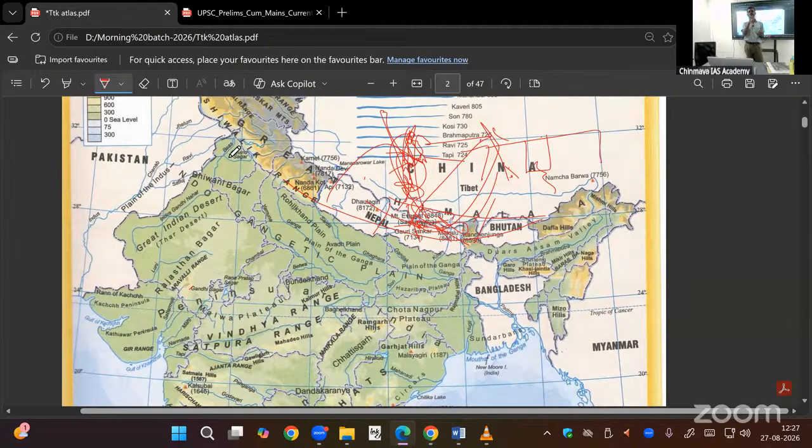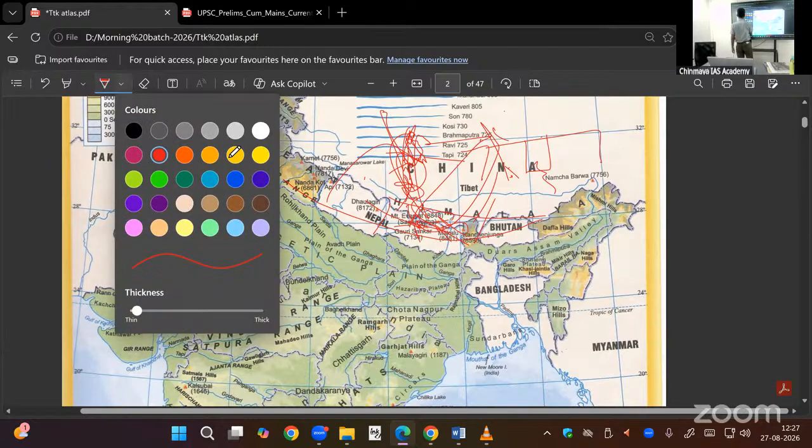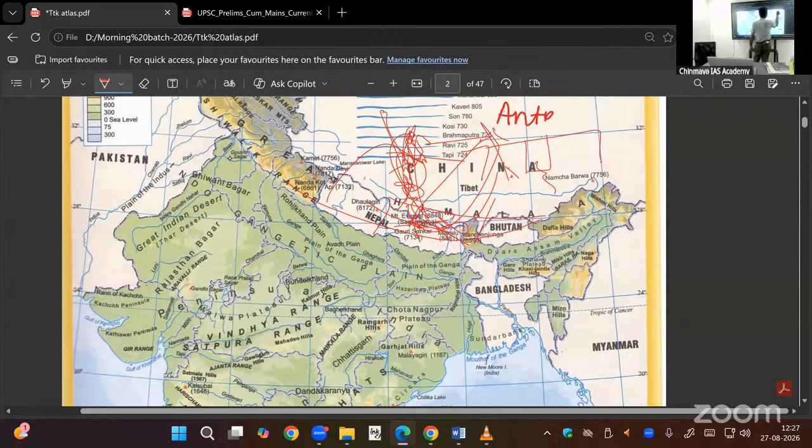These rivers are examples of antecedent drainage pattern. It means rivers existed before the formation of the Himalayas. At the time of formation of the Himalayas, rivers denuded and deep gorges were created. That's all. Deep gorges.